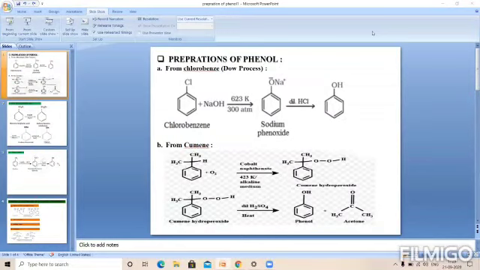We are discussing the chapter Alcohols, Phenols and Ethers. We have discussed the methods of preparation of alcohol. Now we are discussing the methods of preparation of phenols.